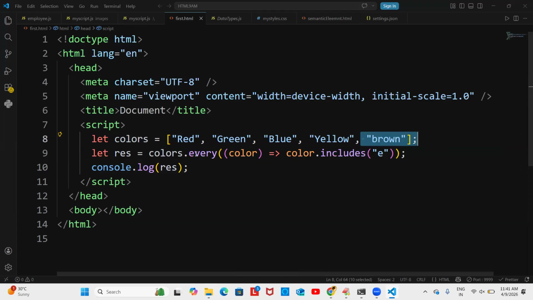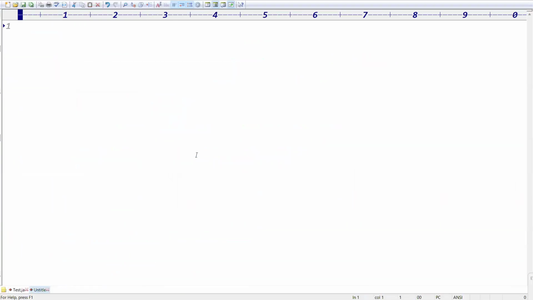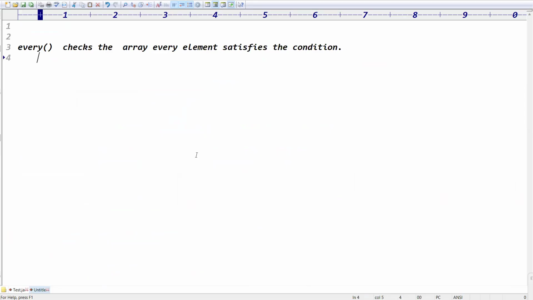The every function is checking whether every element satisfies this condition or not. That is called the every function. The every function checks the array: whether every element satisfies your condition or not, you can go for the every function. That is called the every function.